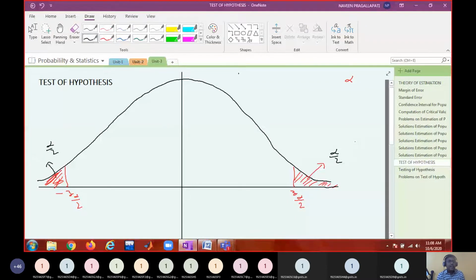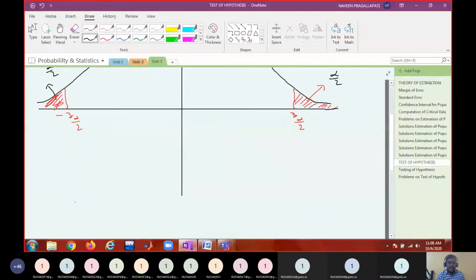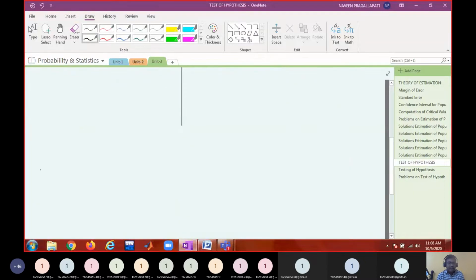Similarly, if I'm choosing a left one-tail test, this will be your critical region. Then what is the index I should give?